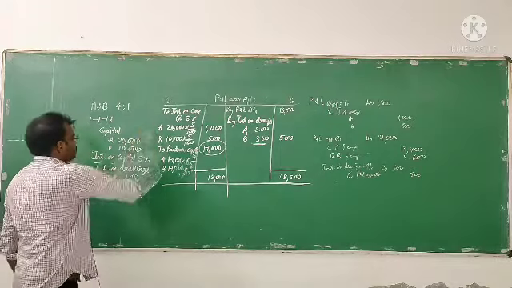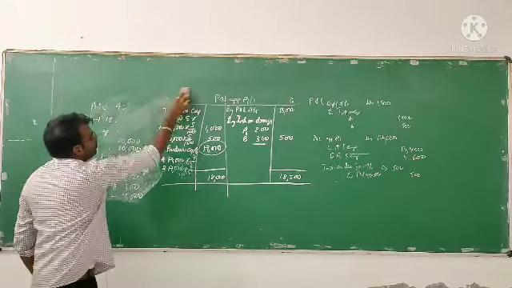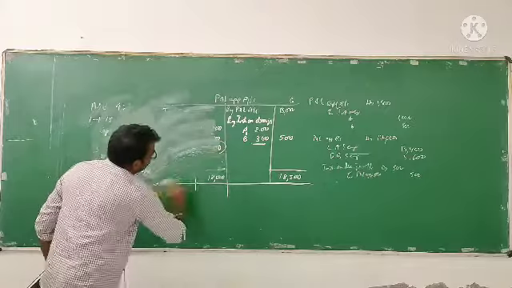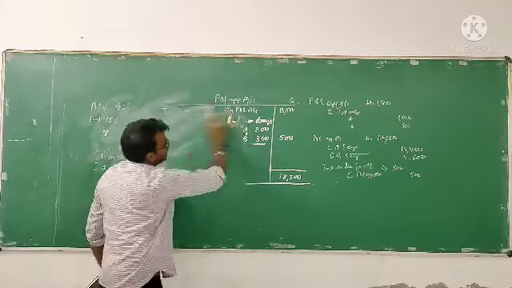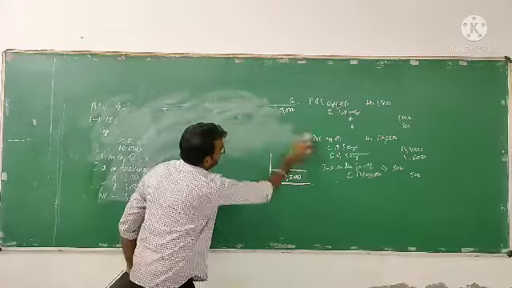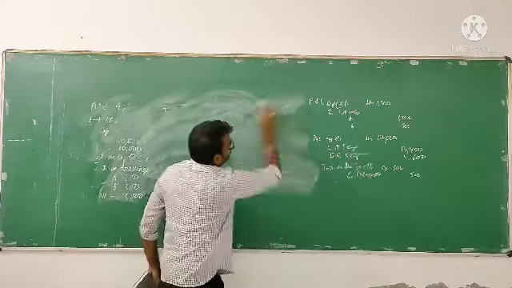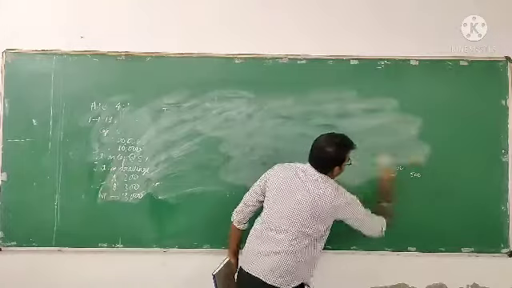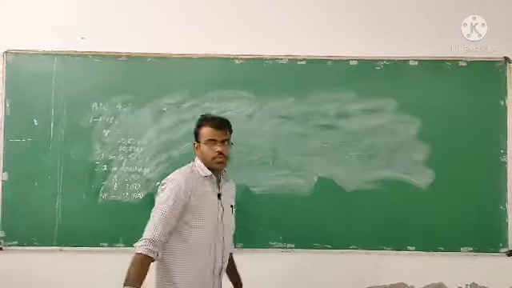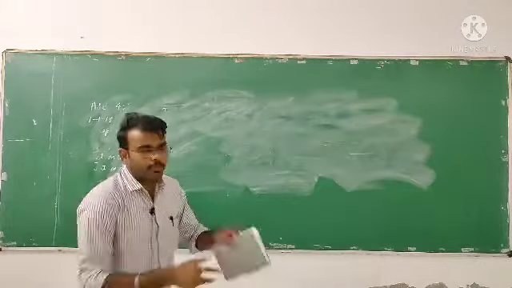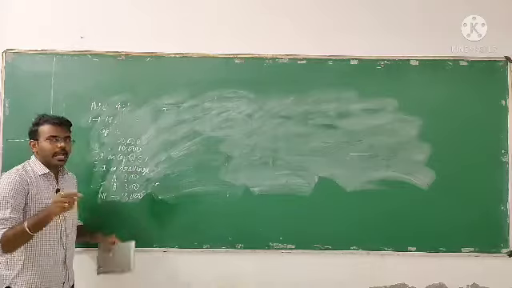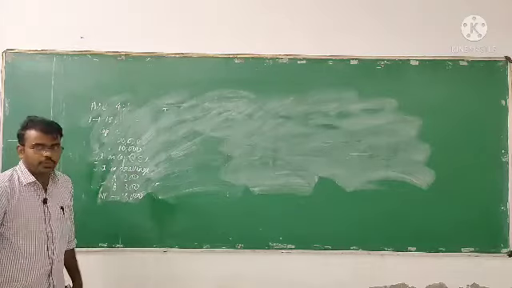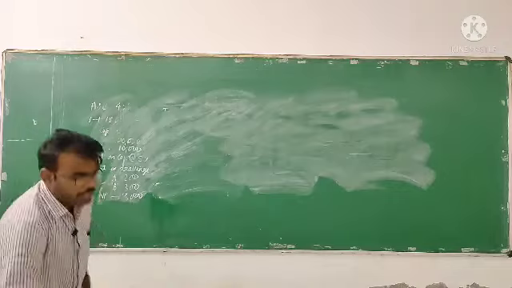So here also they are telling that there are two partners. Who are all the partners? A and B. So they are introducing a capital of how much? So here also they are introducing the capital of 3 lakh rupees and 2 lakh rupees respectively.